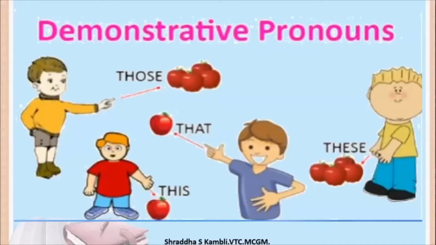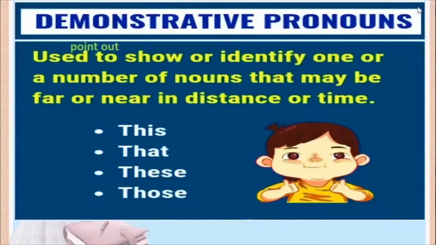So if there are 4 apples lying very close to you, you will say these apples, and when there are apples which are lying far away from you, you will say those apples. Is this idea also clear to you? These and those. So these are examples of demonstrative pronouns. This, that, these, those. Now since you know the example, I'm sure you know the meaning also. So let us try and understand the meaning of a demonstrative pronoun.